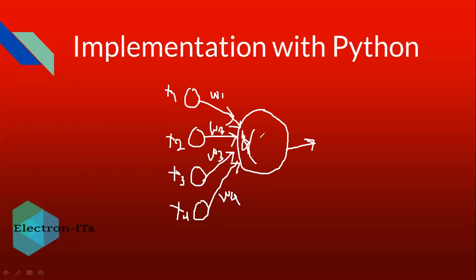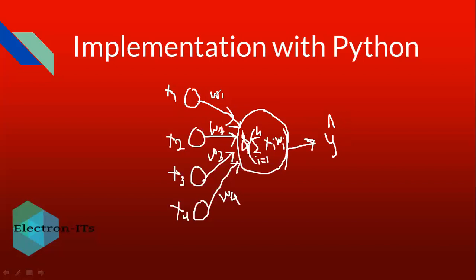Here we will use the sigmoid function as the activation function. Summation of Xi into Wi, where i changes from 1 to 4, will generate the predicted value, which is y dash.